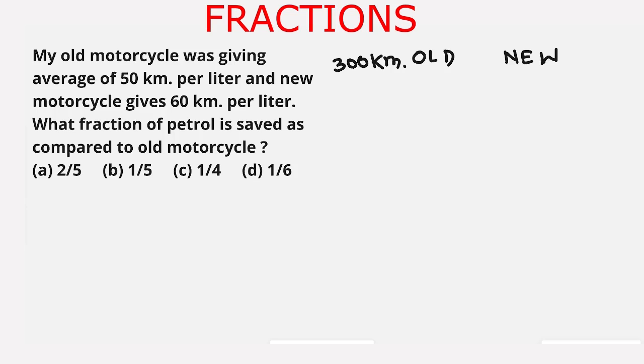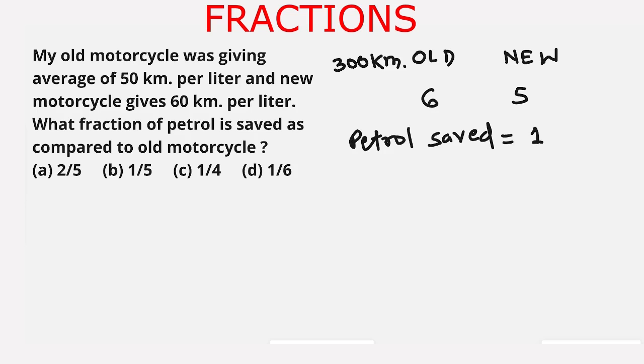Old motorcycle was running 50 kilometer per liter. So for 300 kilometers it will consume 6 liters. 50 divides 300 for 6 times. So it will consume 6 liter of petrol for running 300 kilometers. And new motorcycle runs 60 kilometer per liter. So if 300 kilometer is traveled by new motorcycle, it will consume 5 liters of petrol. 60 divides 300 for 5 times. So petrol saved equal to 1 liter.